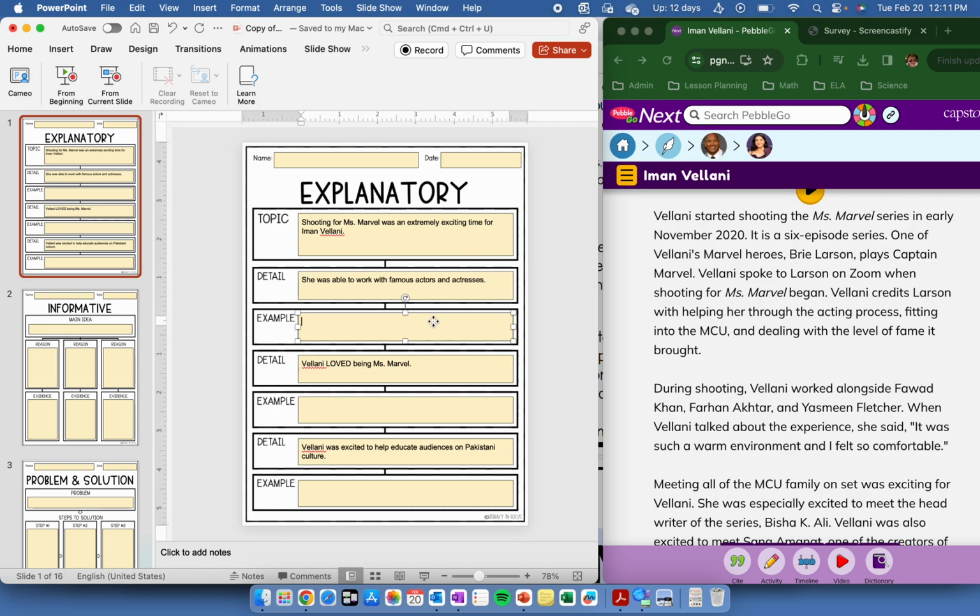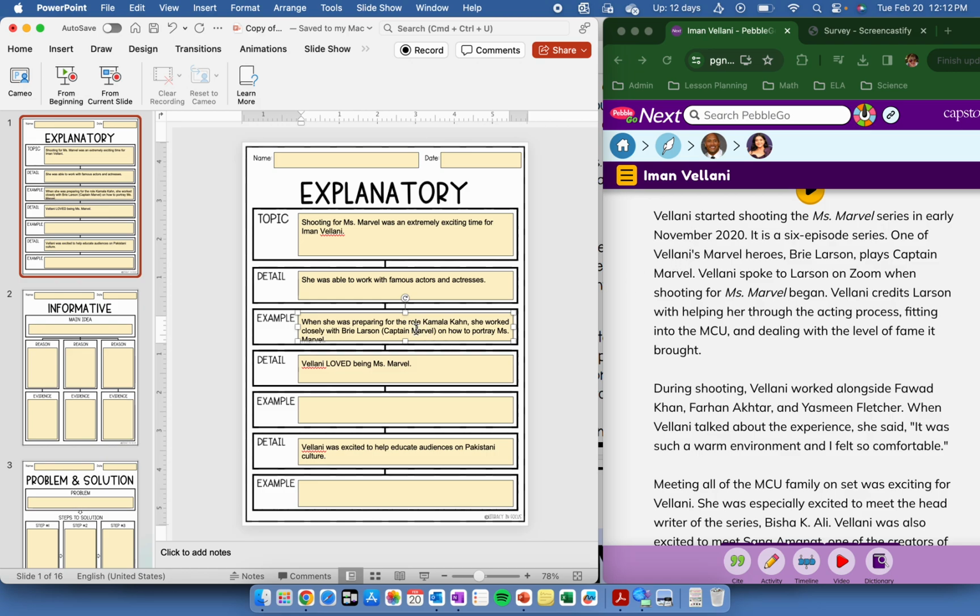let's see, right here. It says when she was preparing for the role Kamala Khan, which is Ms. Marvel, she worked closely with Brie Larson, and I'm going to put Captain Marvel, on how to portray Ms. Marvel.